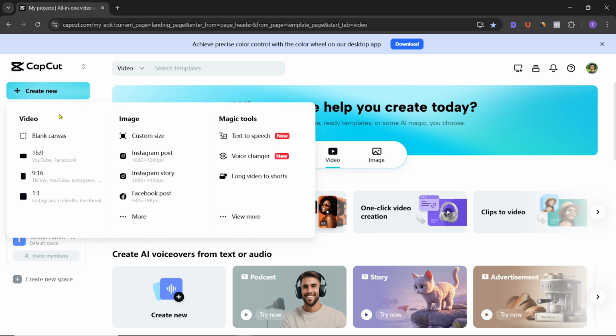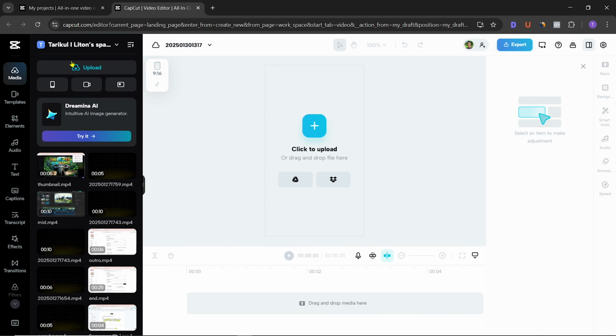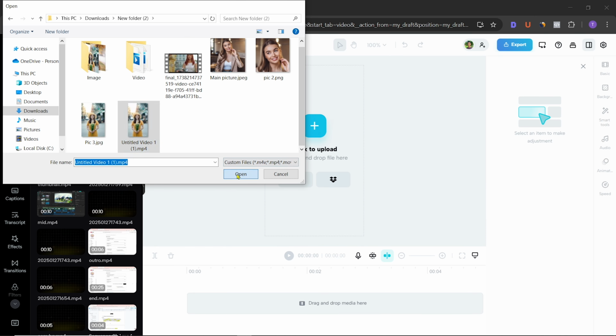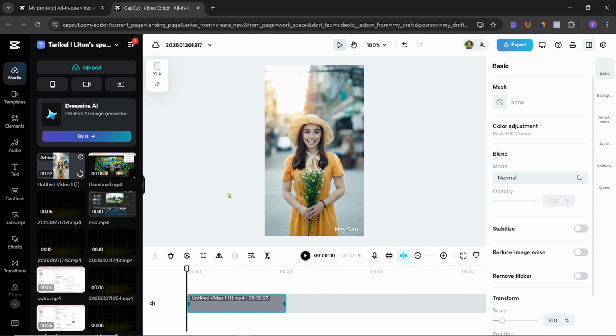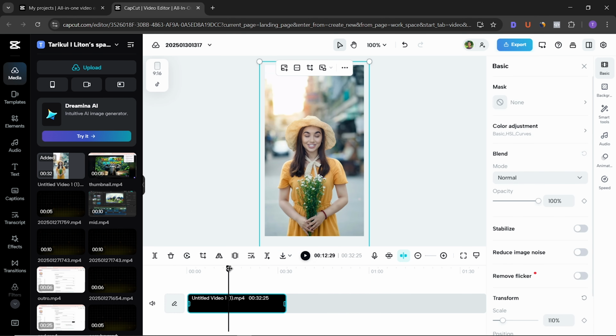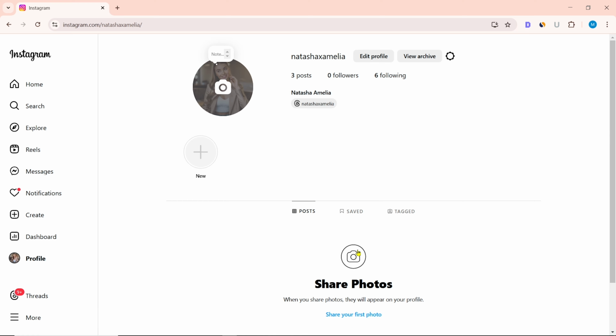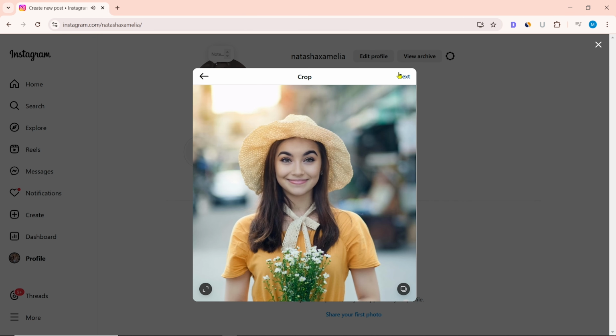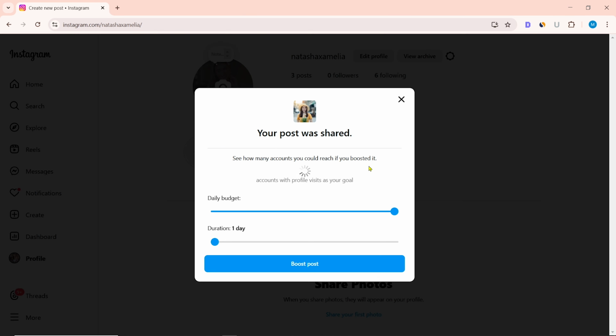After coming to CapCut Web, click on Create New. Click on Upload and upload the file from your computer. Then take the video to the timeline. Click on Export to download and download it. Chapter 8. Upload images and videos. Then log in to your Instagram profile. Here you can start uploading posts and reels with a profile picture.